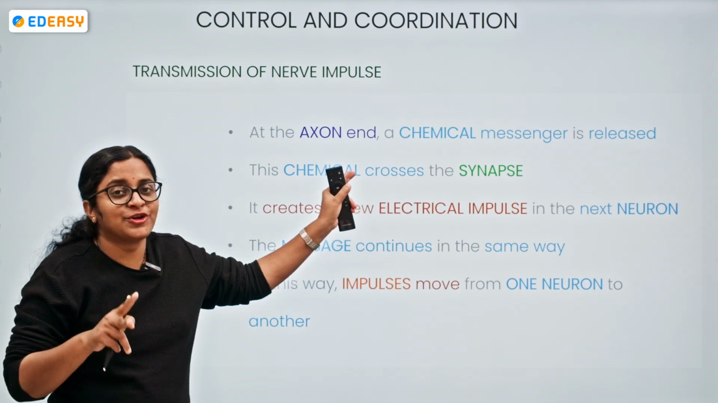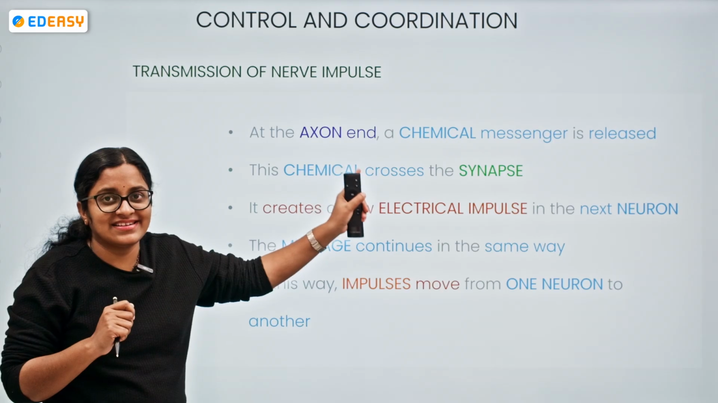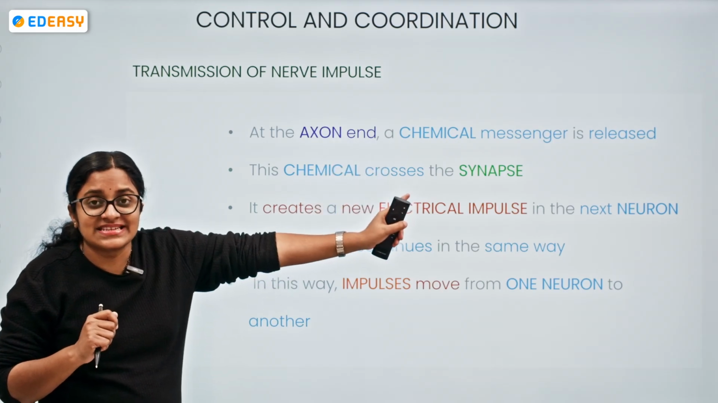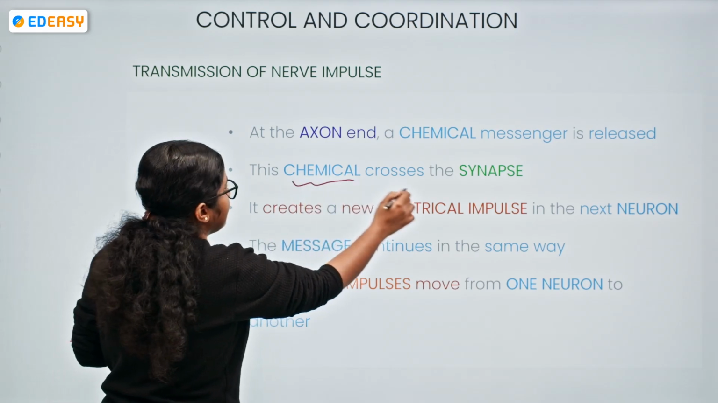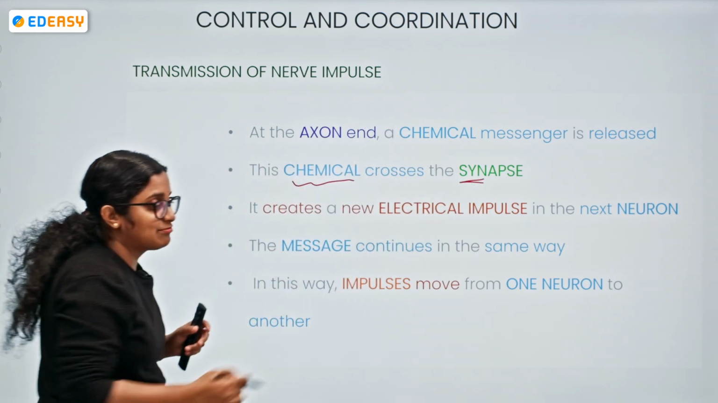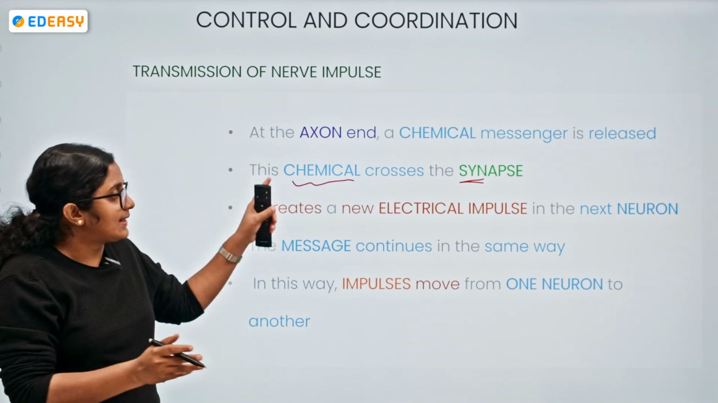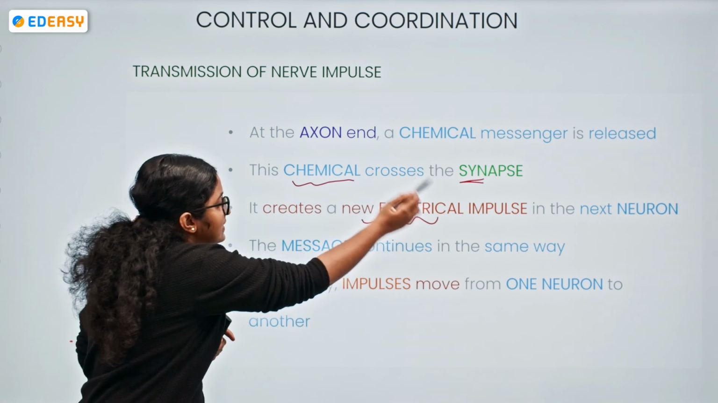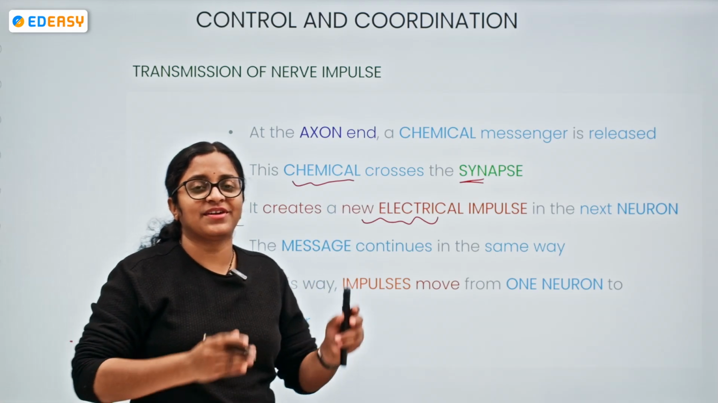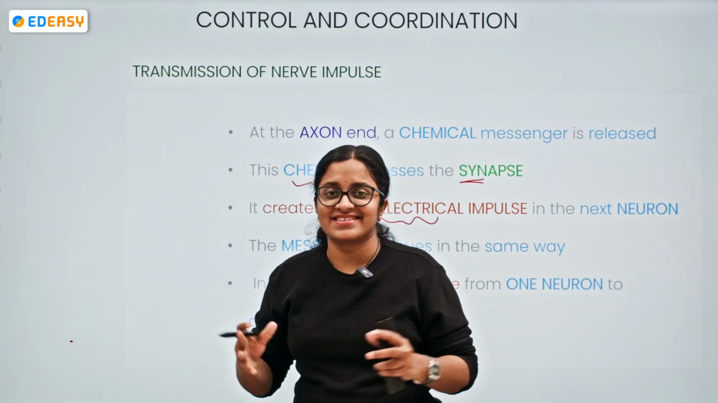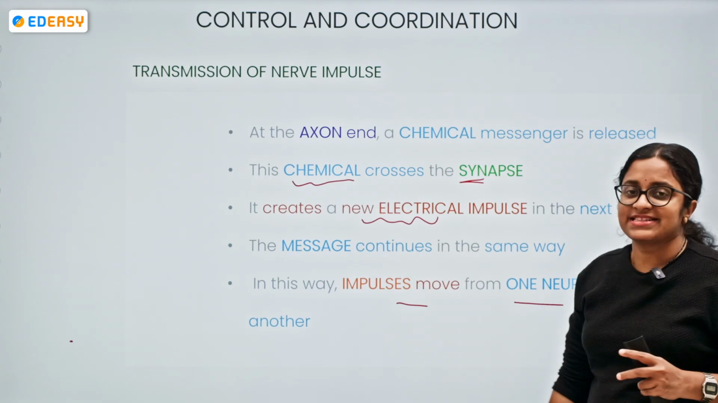Remember, between two neurons we have seen the synapse. There we have understood chemical messengers. What are they? Neurotransmitters. So, chemical messengers are released, which cross the synapse. After crossing the synapse, they act on the second neuron and create a new electrical impulse in the next neuron. In this manner, from one neuron to another neuron, there is a transmission of impulse, and the impulses keep moving in this way.